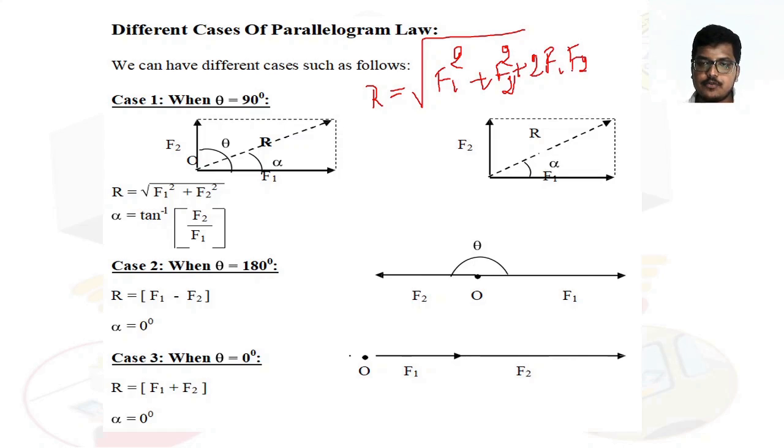This is the same formula, just the attributes are changed.